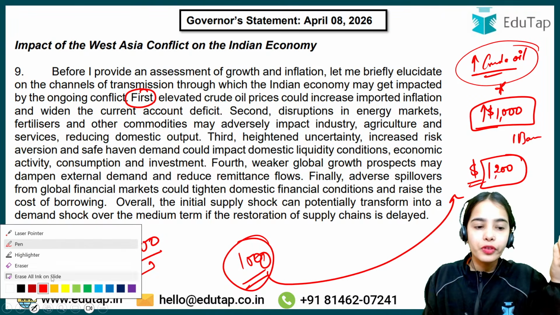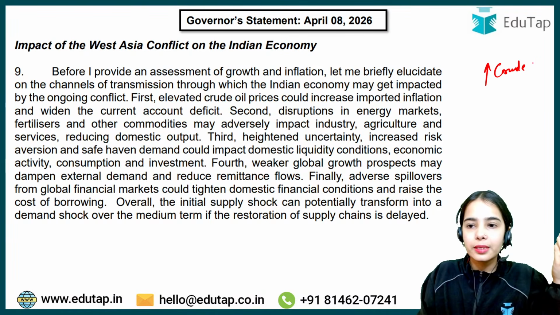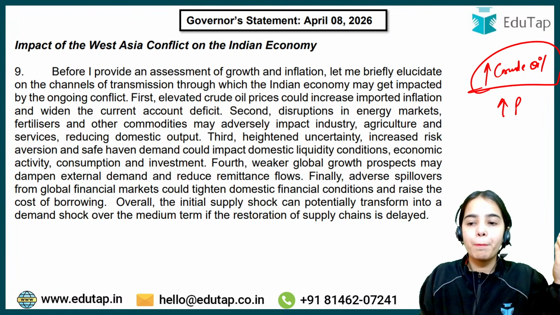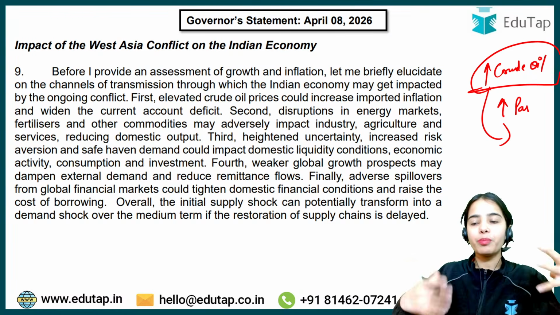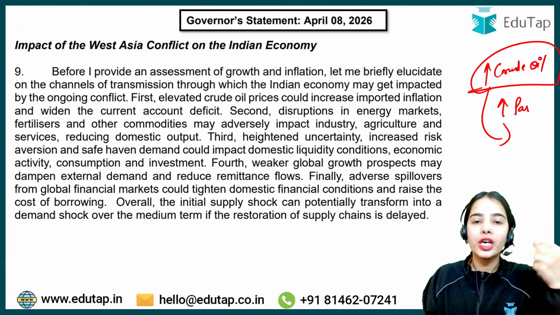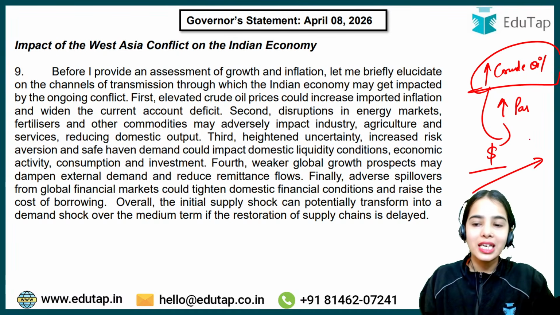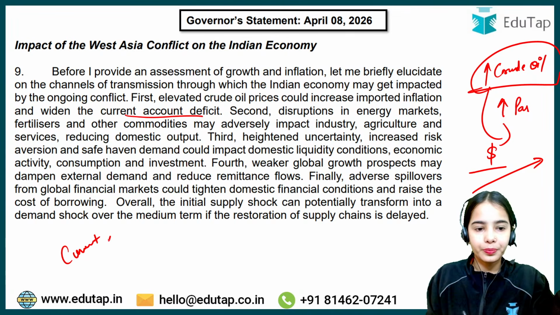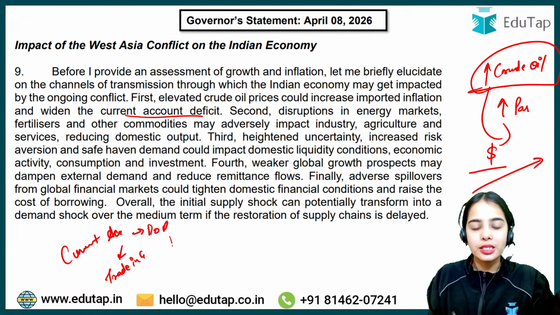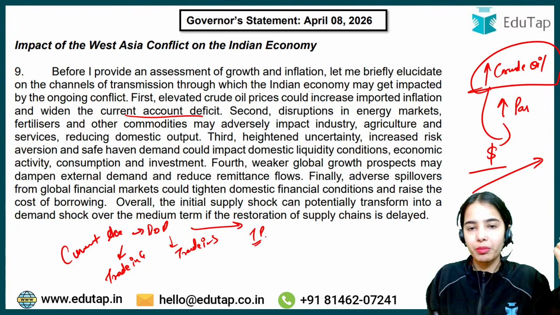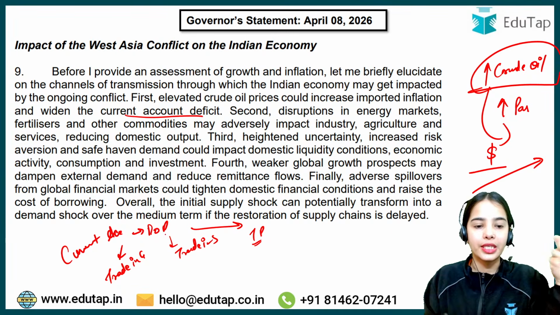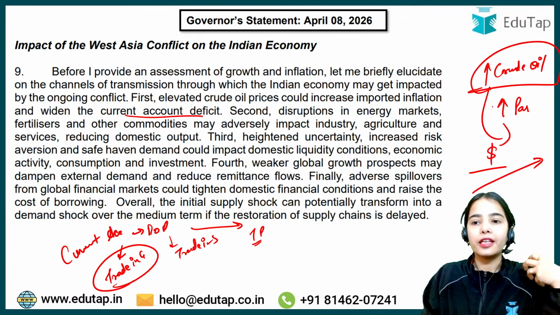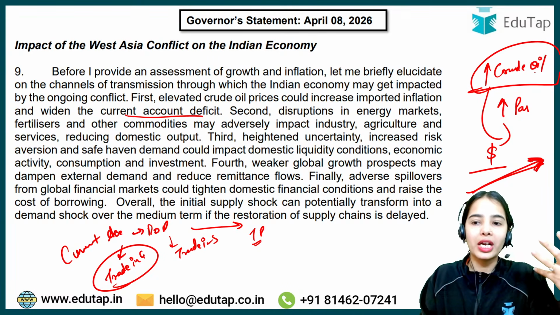So you can understand that with the increase in crude oil prices at the global level, we will have to pay more to get the crude oil. And if we are paying more dollars, that can increase the current account deficit, because the current account of the balance of payments shows us the trade in goods, the trade in services of our country with other countries, and the transfer payments, that is the remittances that we are getting from other countries.